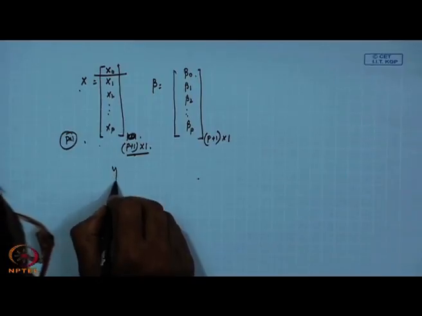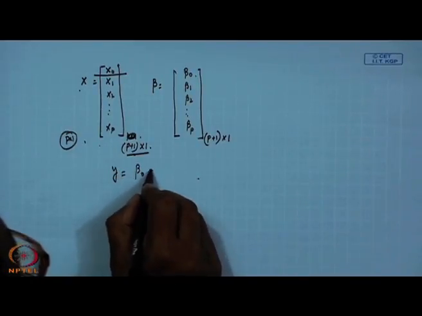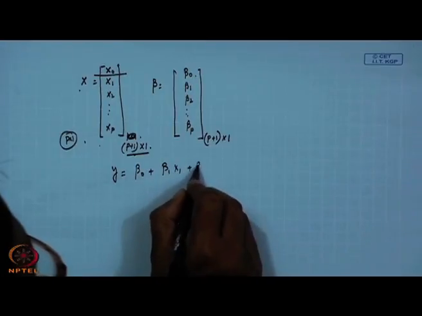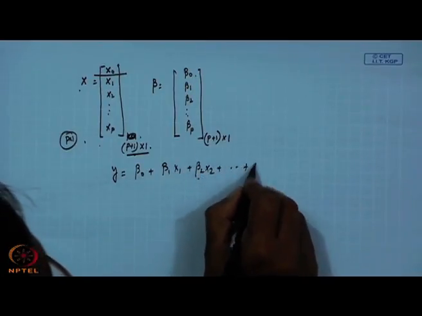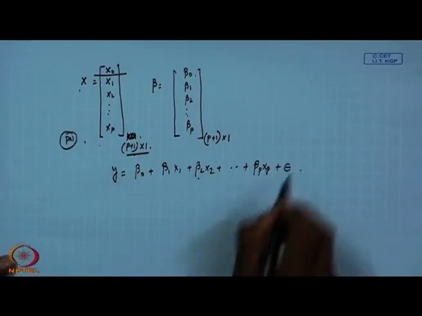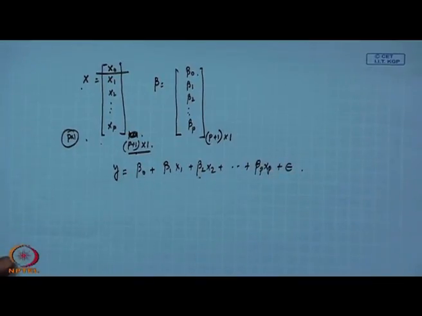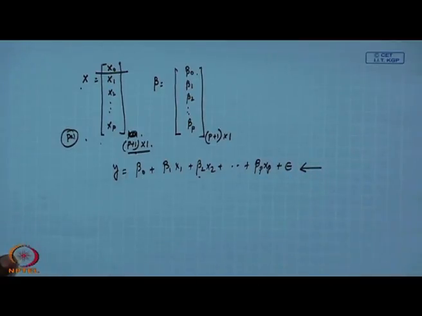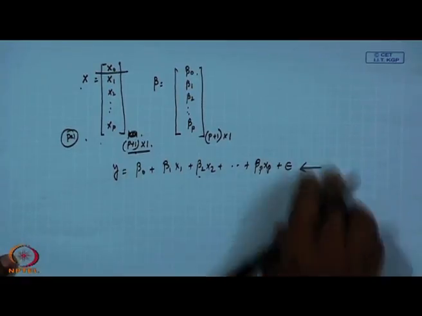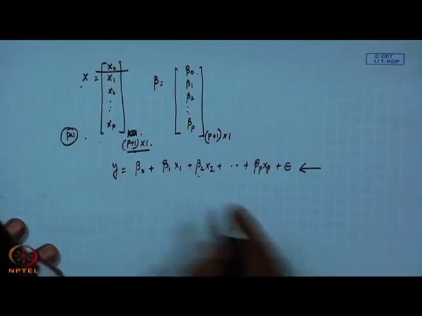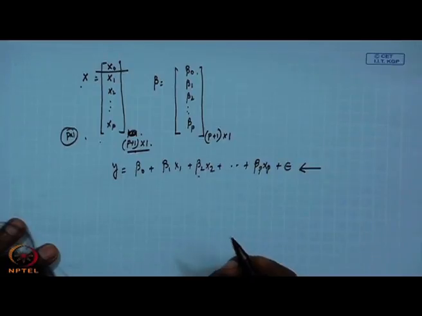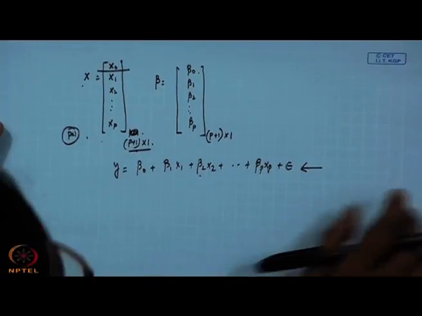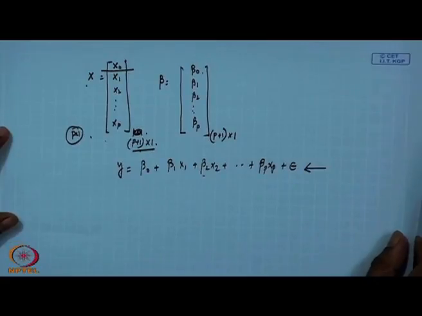Now, I can write like this: y equal to beta 0 plus beta 1 x 1 plus beta 2 x 2 dot dot dot plus beta p x p plus epsilon. So, this is in general the general regression equation. Okay. This is the general regression equation. Later on we will write it in terms of a matrix equation.